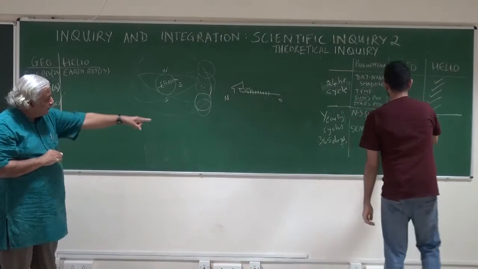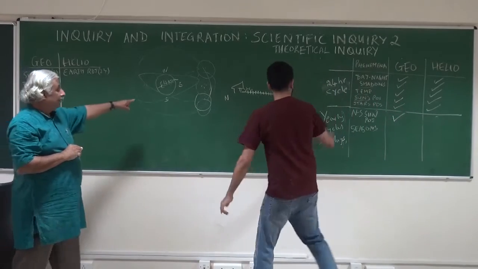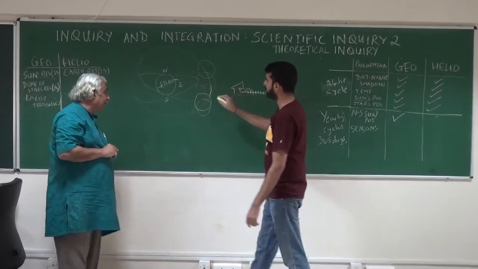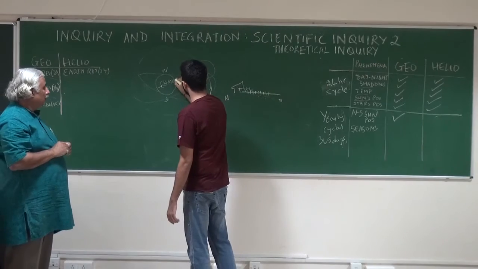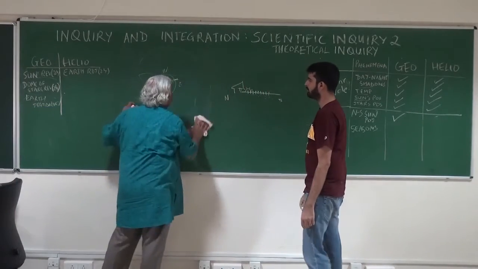So how do you explain the geocentric seasons theory with that? It can explain the north-south position, the north-south movement. For the seasons, so assume you are standing here. Wait, let me raise this so that it's easier to see what's going on.